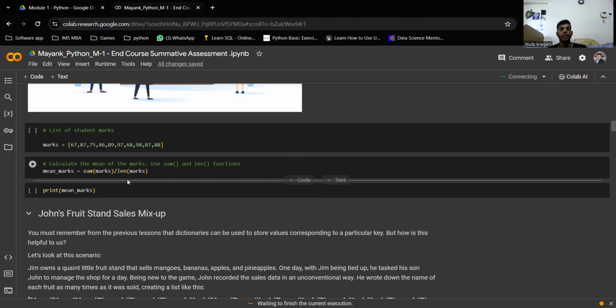For calculating the number of values present in the list, we can use the len function. It measures the length of the list. How many elements do we have? 1, 2, 3, 4, 5, 6, 7, 8, 9, 10. So the length of marks is equal to 10.